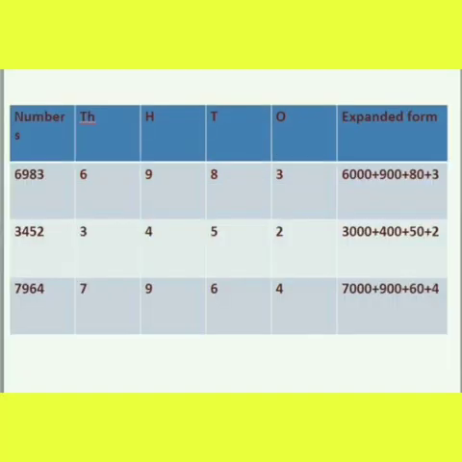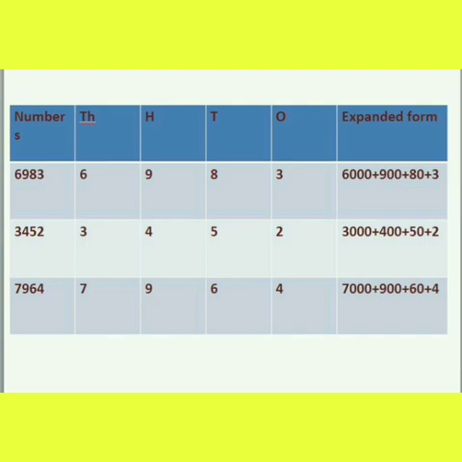Children, some more examples are given here. The expanded form of 6983 is 6000 plus 900 plus 80 plus 3. And then the expanded form of 3452 is 3000 plus 400 plus 50 plus 2. And then the expanded form of 7964 is 7000 plus 900 plus 60 plus 4.